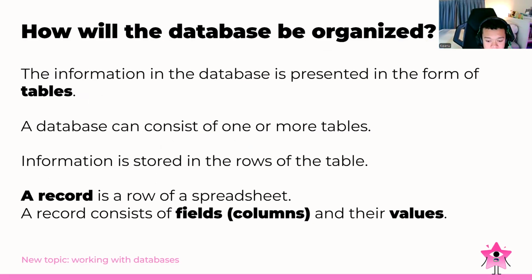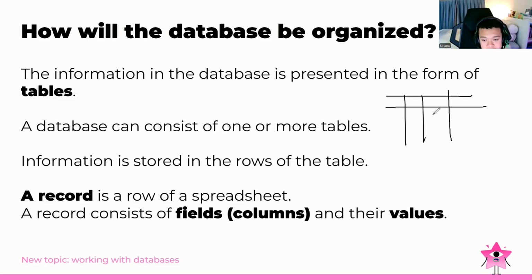So the information in a database is presented in the form of tables, by the way. Basically, a database is like a table. We have the header, we have the content. Basically, we contain the cells also. This one is a column, and then we also have the rows. So it looks like this for tables, and the first row we can call the header.